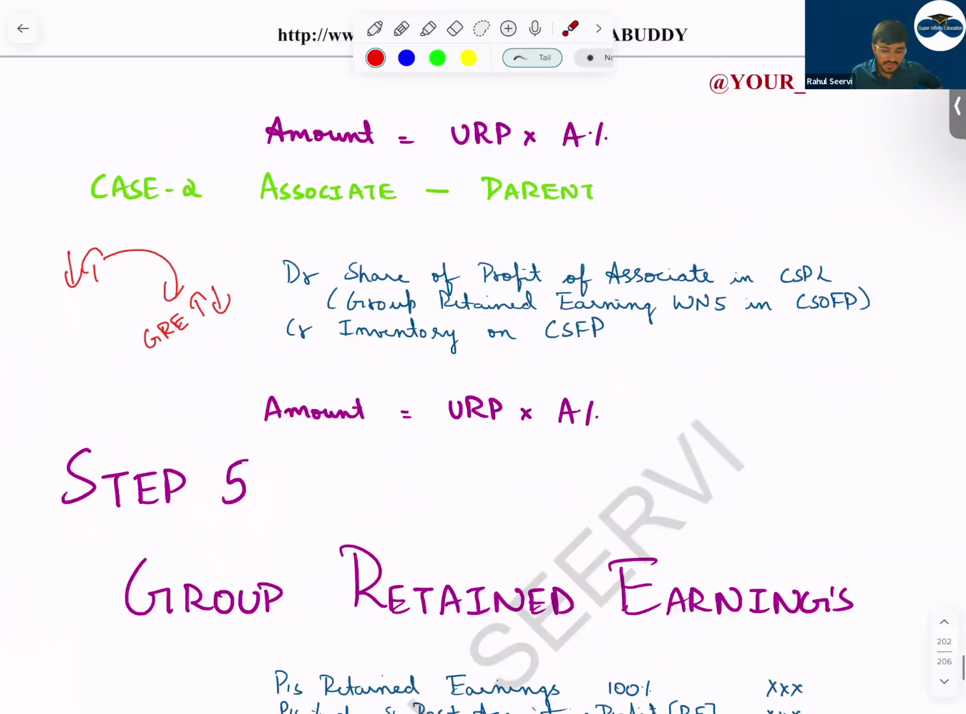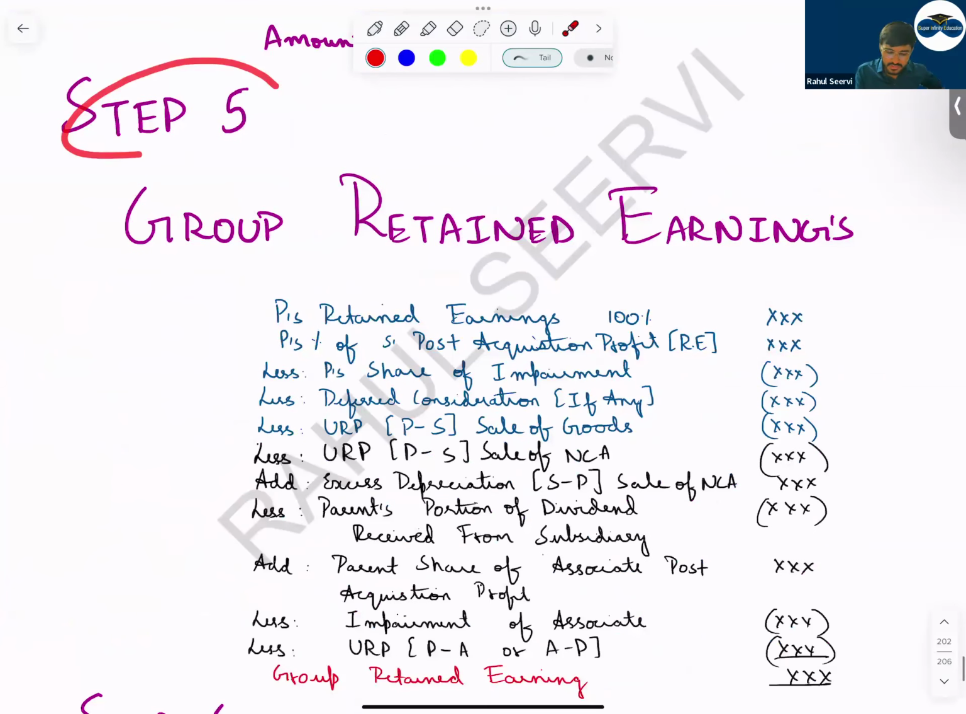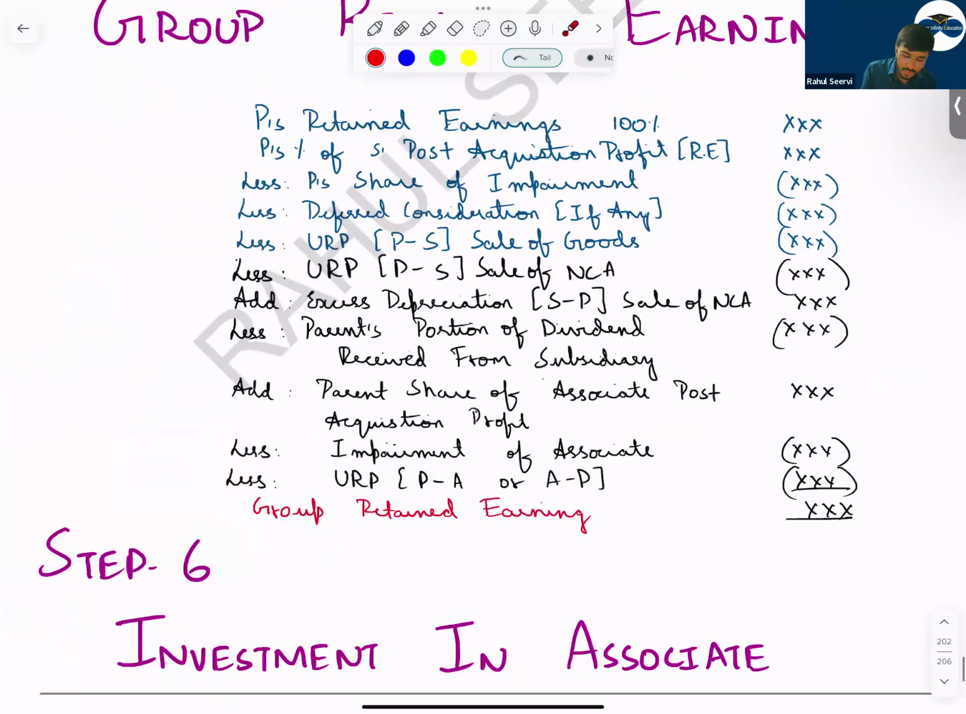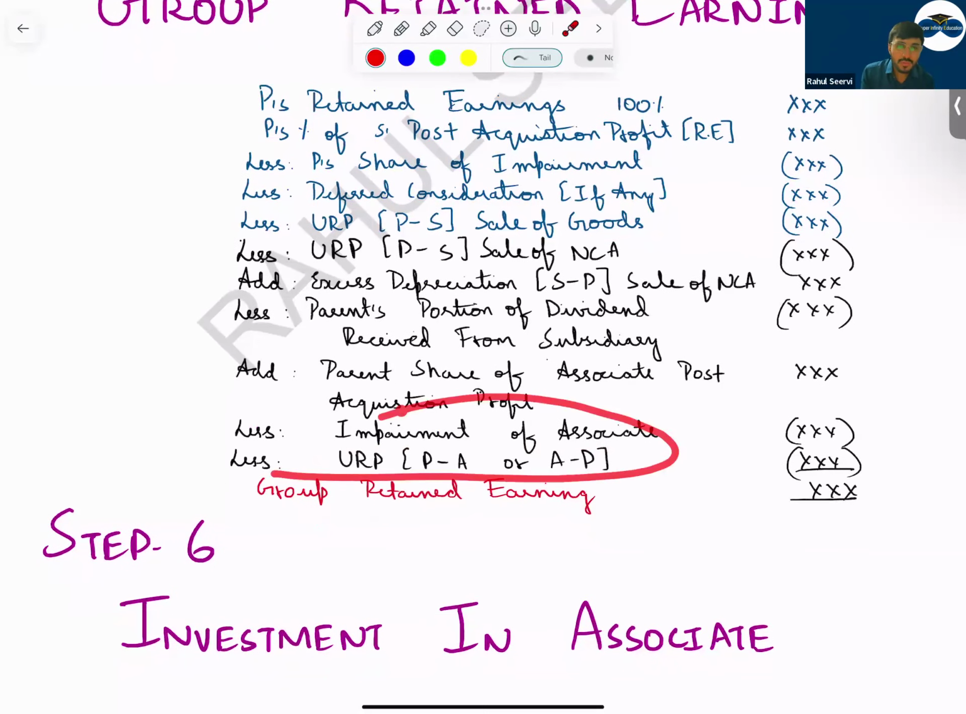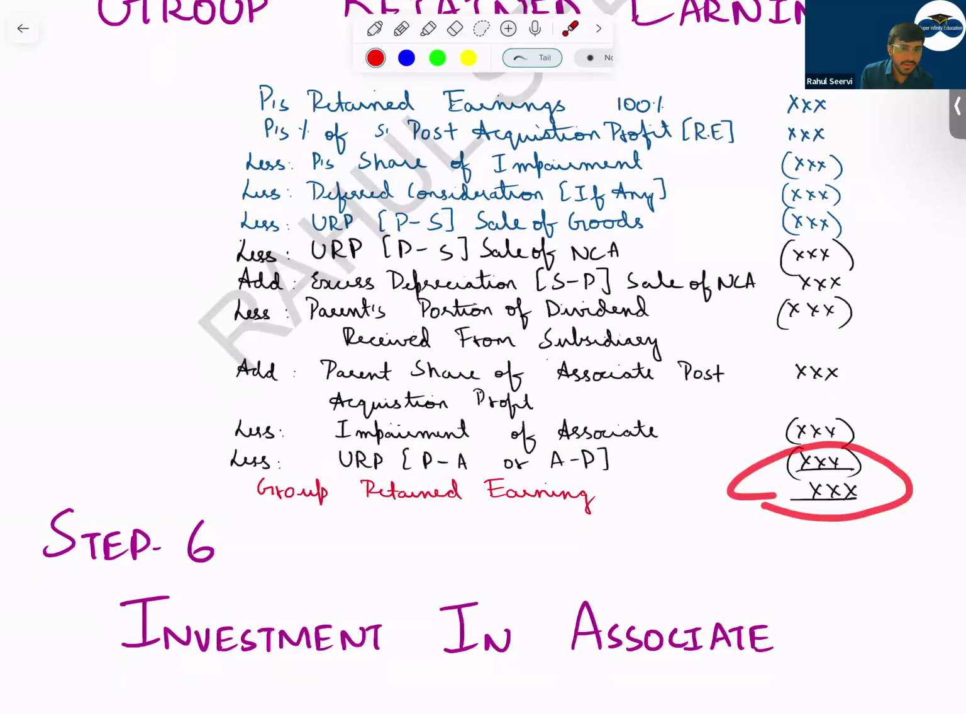Then, sir, see step number 5. Normally, we have learned step number 5 till here. After this, what do we do? Add parent share of associate profit. So you take associate profit into the percentage, and you record it. From this we will reduce the investment impairment of the associate. Oh, you will not reduce the dividend, you will only reduce the impairment. Dividend will be in your investment in associate. And then less URP, in both cases, parent to associate or associate to parent. So you'll get your group retained earnings.